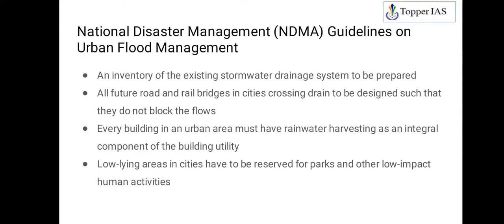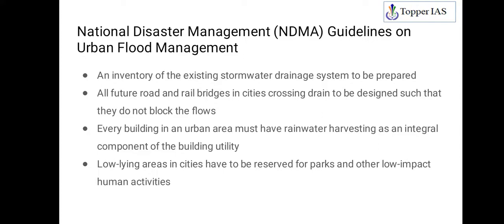Keeping that in mind, the National Disaster Management Authority has come out with guidelines on urban flood management. Certain guidelines are: you create an inventory of the existing stormwater drainage system. Meaning, an inventory is like creating a database of the drainage in a city. Okay, so that you do. Then all future road and rail bridges in cities crossing the drain are to be designed such that they do not block the flows. We have seen why urban flooding happens. Blockage of the flow of water is one reason, so you take care that the construction of roads does not block these flows.